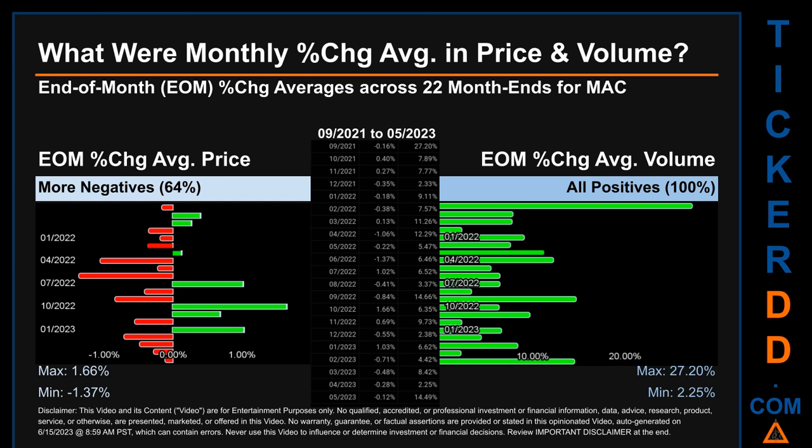Price saw an end-of-month max of 1.66% in average percentage change along with a minimum of -1.37%. For volume, the maximum and the minimum monthly percentage change were respectively 27.20% and 2.25%.